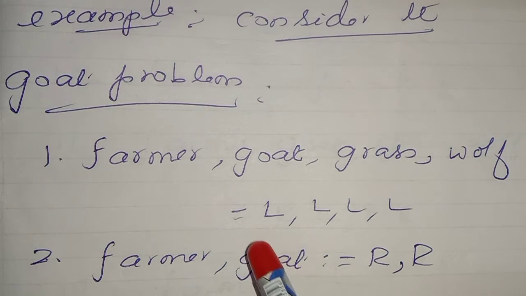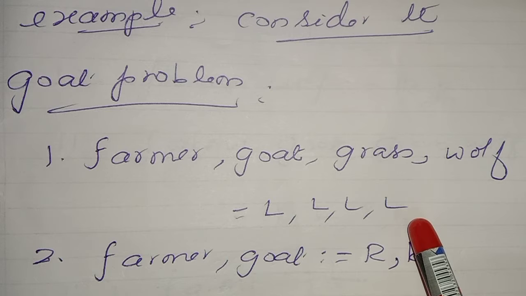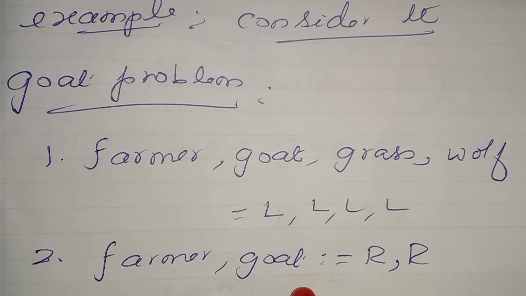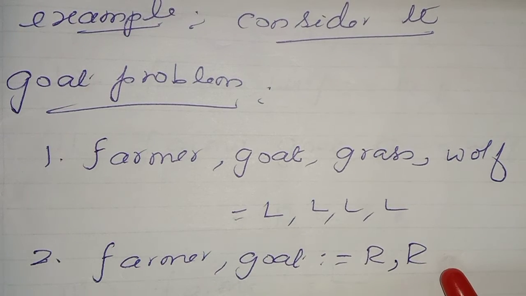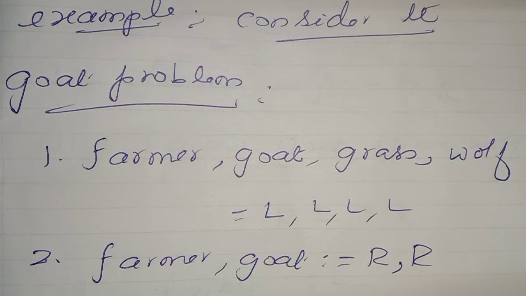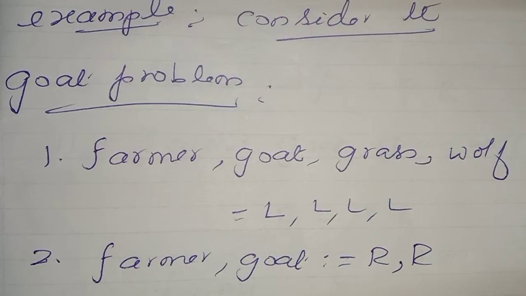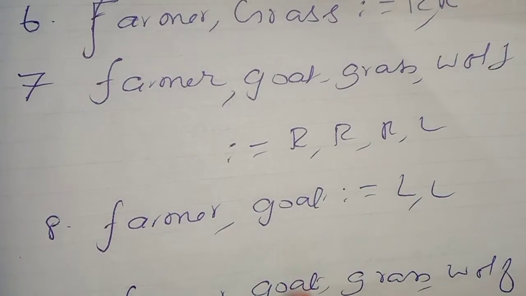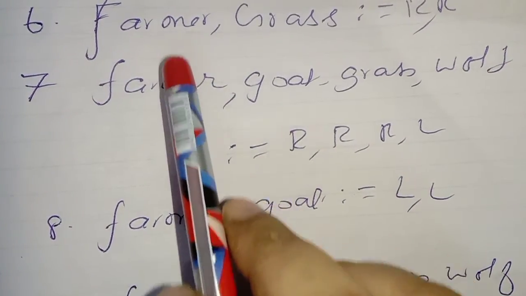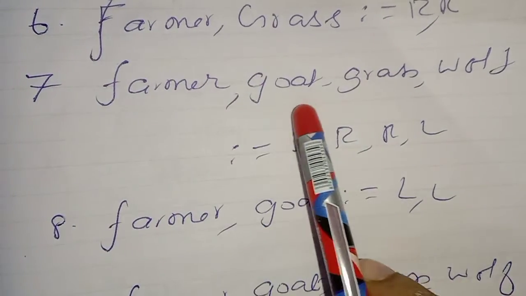First, all of them are on the left-hand side. First, the farmer and goat will go to the right side. Who will be dropped? The goat will be dropped on the right side. Then the farmer will come back. So the goat is dropped. Then, for the next trip, the farmer, goat, grass, and wolf are there.